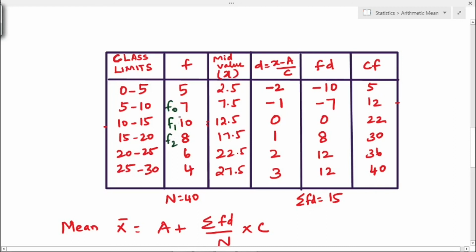Next we have to find the lower limit of the modal class value. So F1 is the modal class, so that corresponds to the 10 to 15 class limit. So this L value is 10 here. So 10 is the lower limit of the modal class. So now substitute all the values in the given formula. So here L value is 10, F0 is 7, F1 is 10, and F2 is 8.